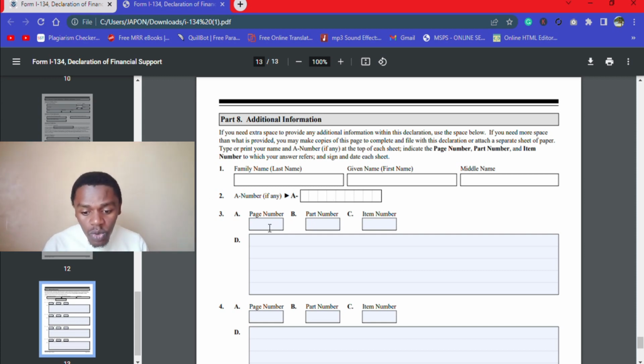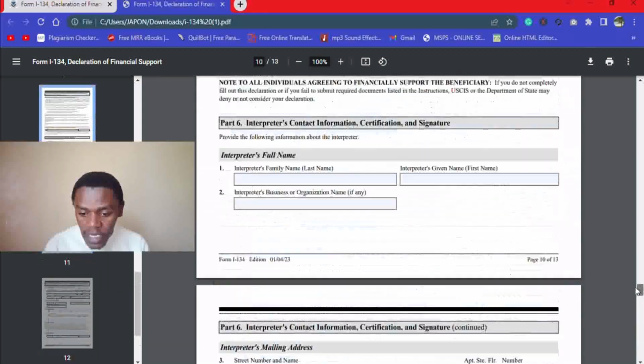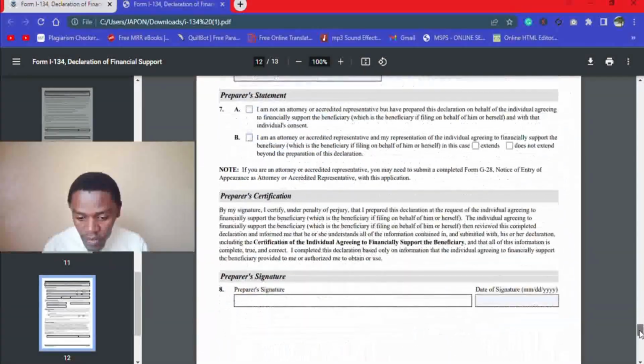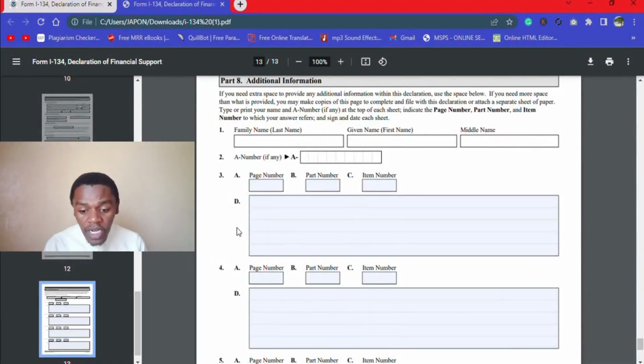You have to go up here in whichever section, and then you get the page number, the part number, and the item number. And then after putting the page number, the part number, and the item number, you add the information down here.